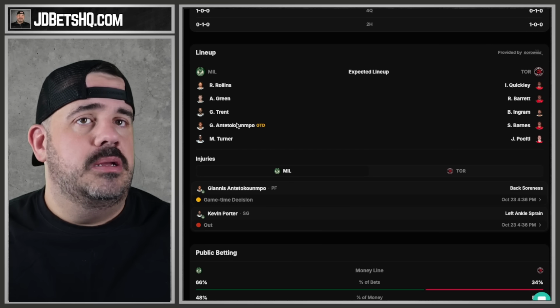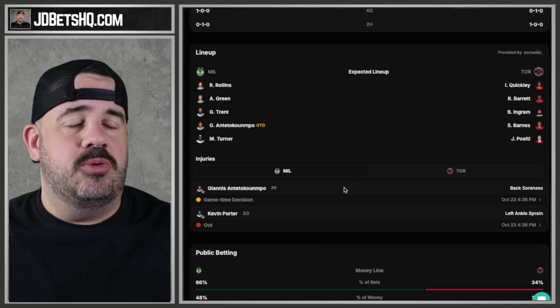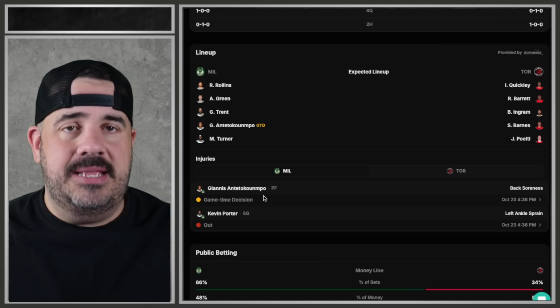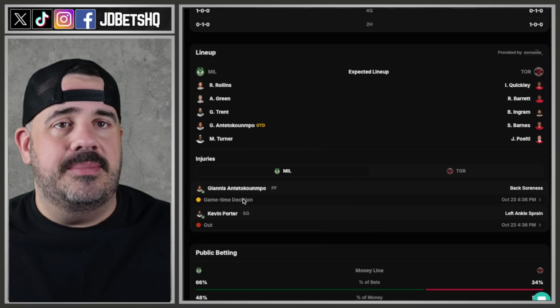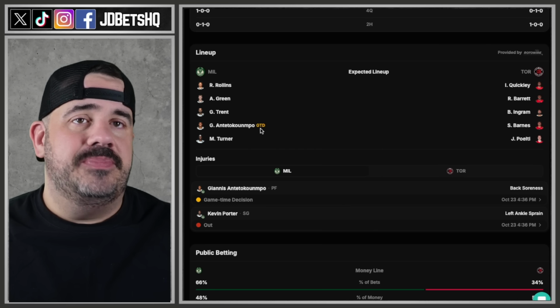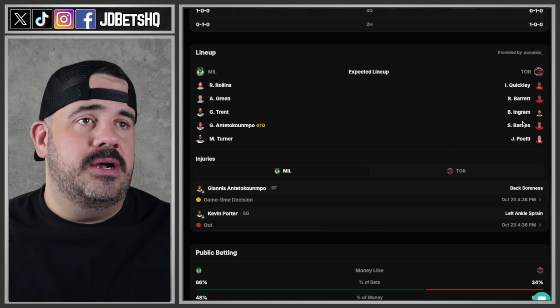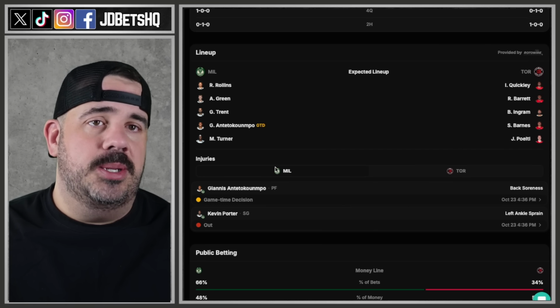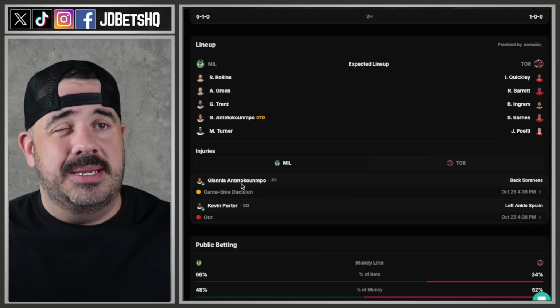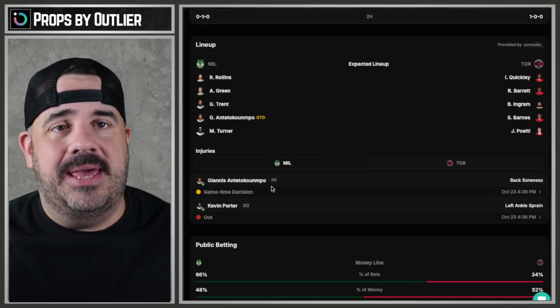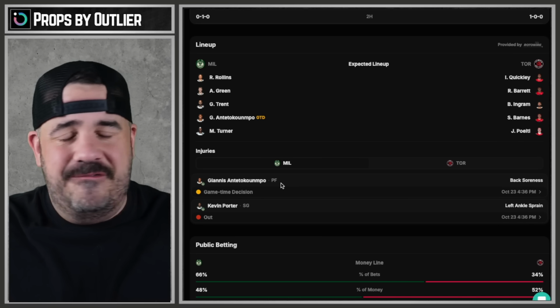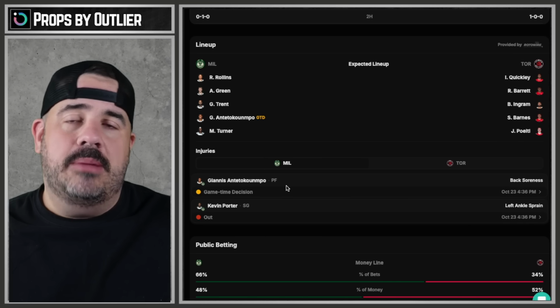Rollins, Green, Trent. What's wrong with Giannis? Back soreness from carrying the team so much because he hit the 50.5 PRA for us last time. Beautiful stuff. If he's not playing, oh, buddy. Quickly, Barrett, you see the basic lineup for Toronto. So Porter and Giannis. I remember last year, Giannis would have a game time decision tag like every game. It was annoying. A couple players do that.